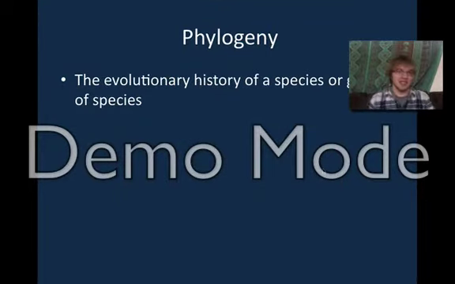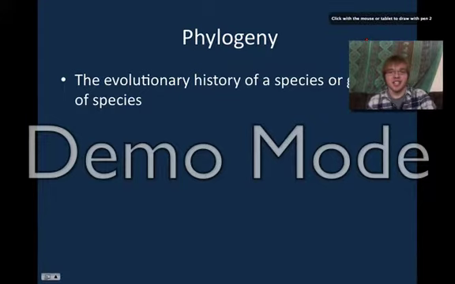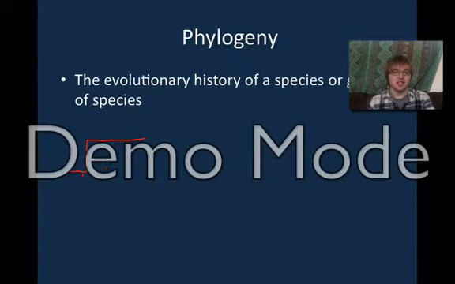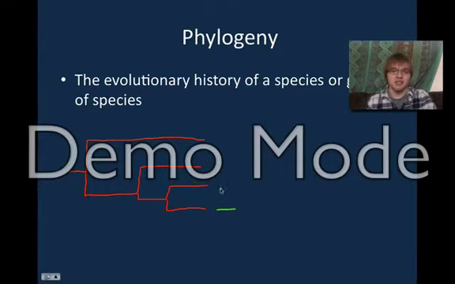So now we're going to get into phylogeny, which is the evolutionary history of a species. We look at phylogeny through things called phylogenetic trees, and I'm going to draw one right here. What a phylogenetic tree does is show you the relationships between a bunch of different species. You're going to have all these different species here, with different names, but I'm not going to put them in. There are names for everything in the tree.